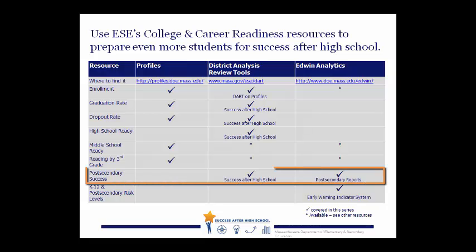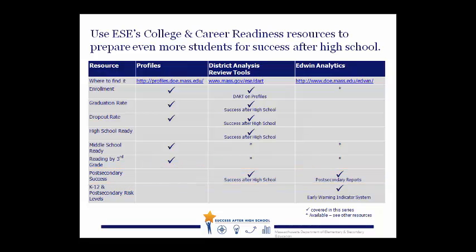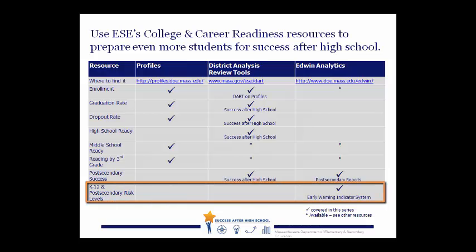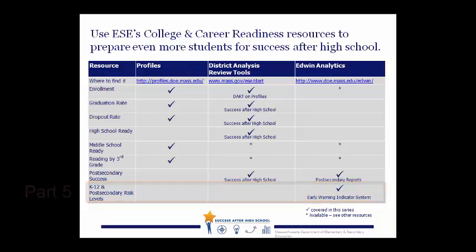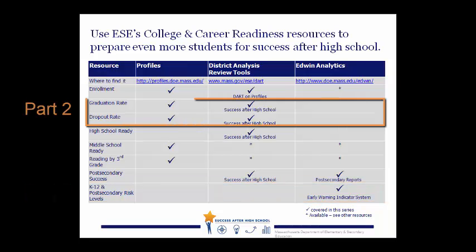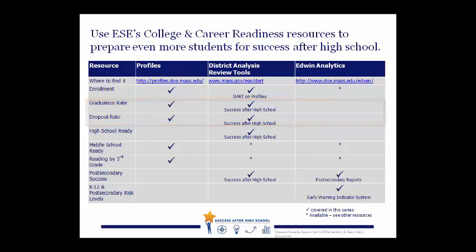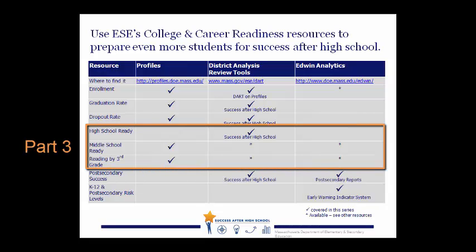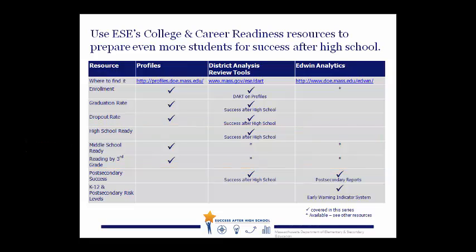You can use the Success After High School DART and Edwin reports to find the college success outcomes for your school or district's high school graduates. With this in mind, you can then examine early warning data for your current students and consider if any additional supports may meet their unique needs. We'll cover this more in Part 5 of this series. You may also want to look at the graduation and dropout rates for your school or district, which is covered in Part 2, or how your students are performing to other academic milestones across the kindergarten through 12th grade spectrum, which is covered in Part 3.